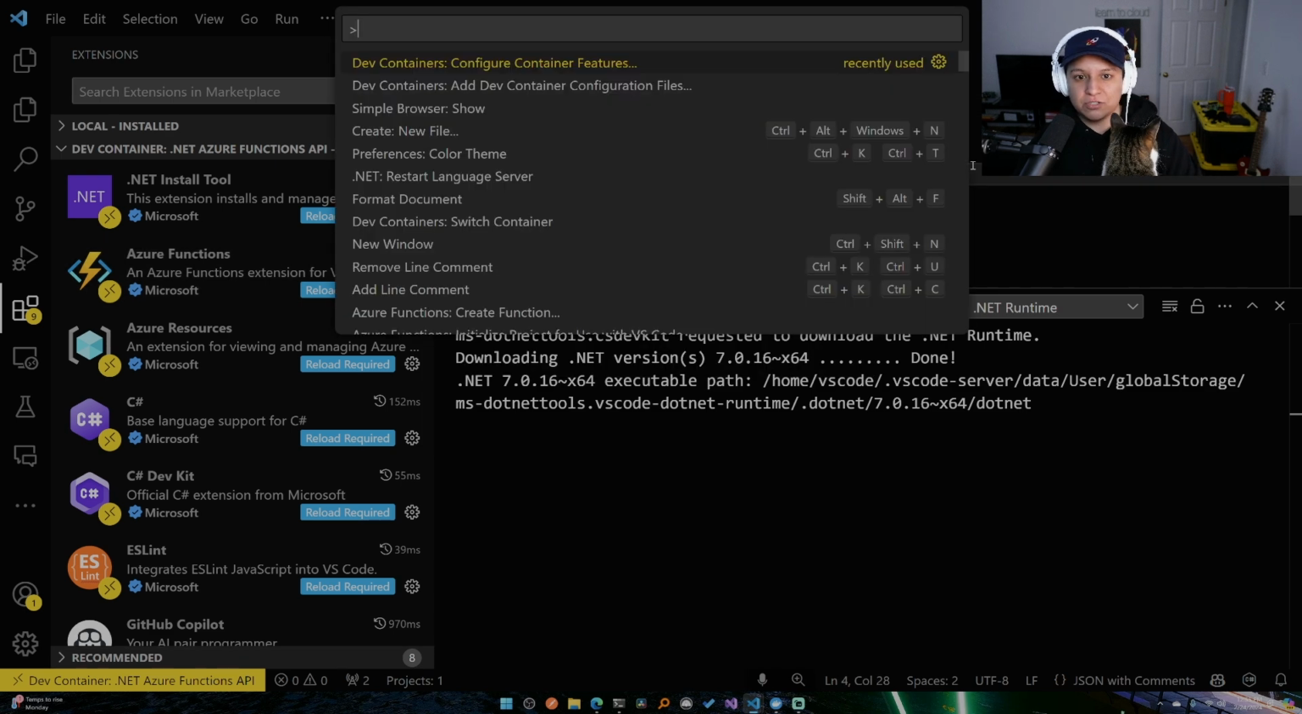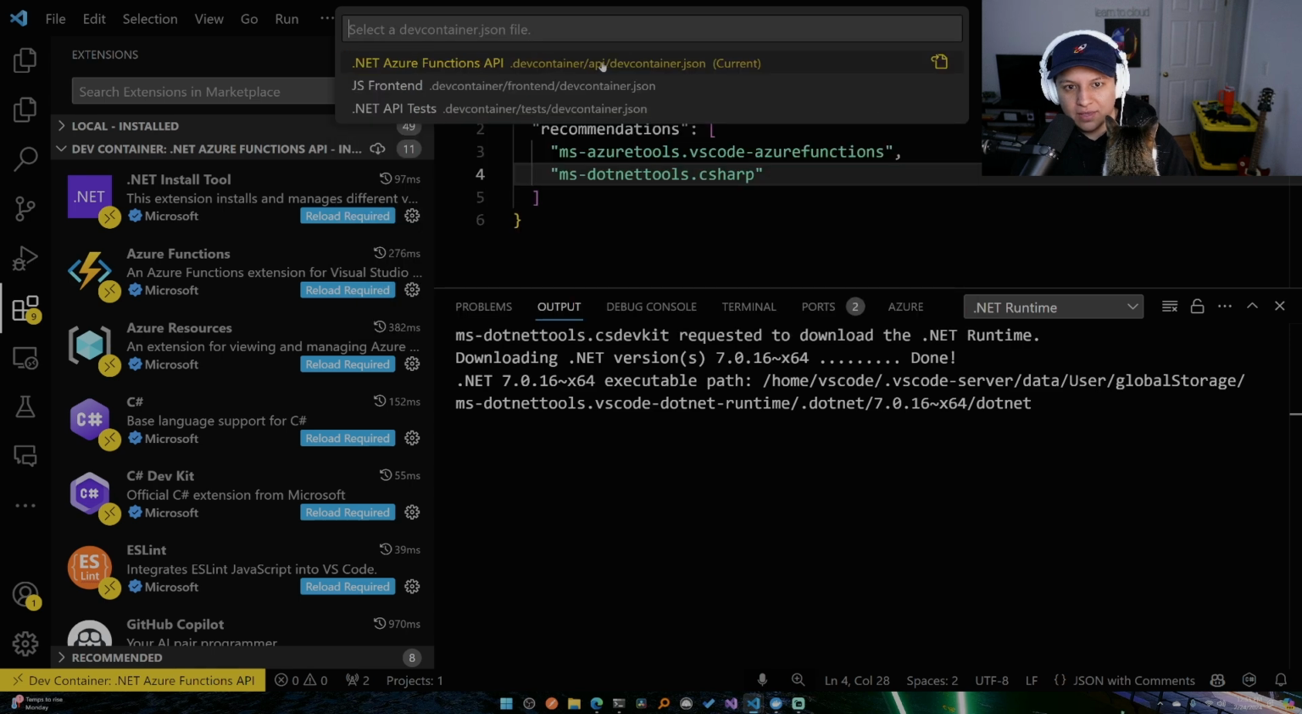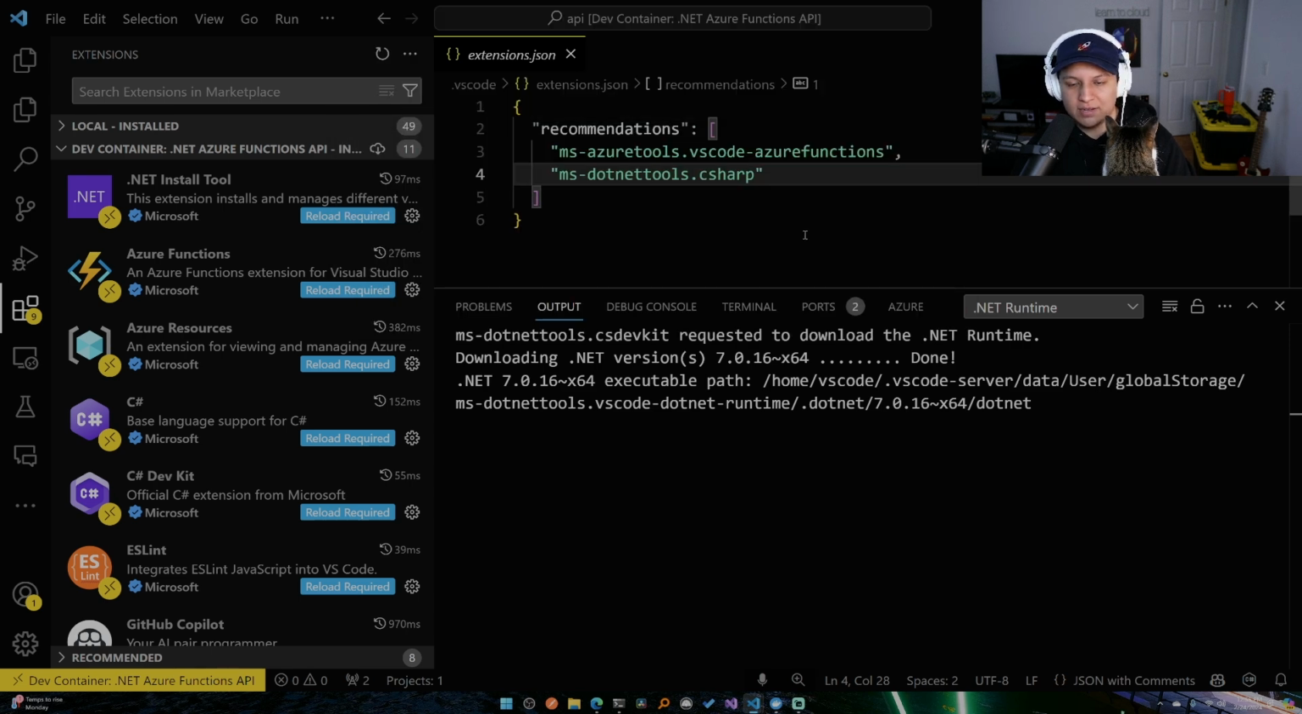But if I do Control Shift P and I do switch container, and then I select, for example, my front end, let's let that reload.